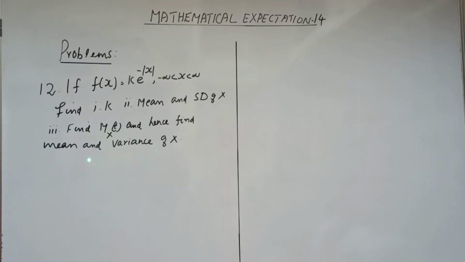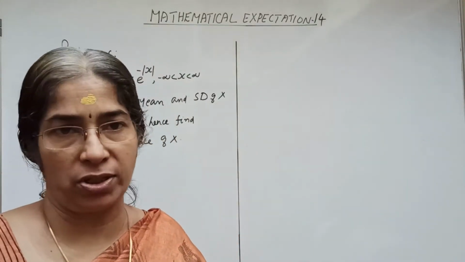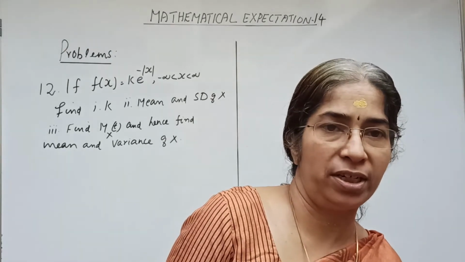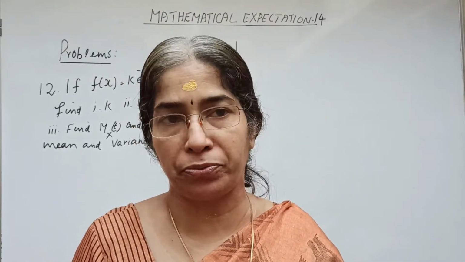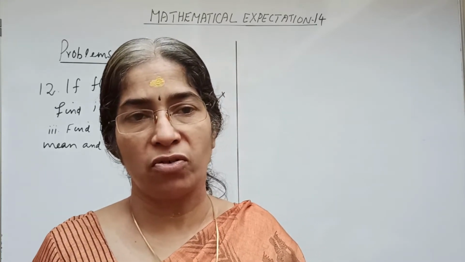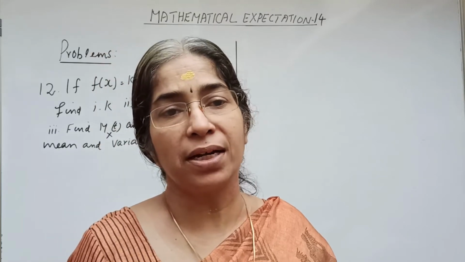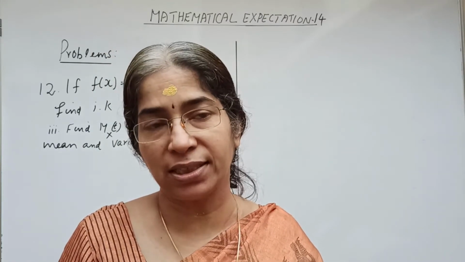We know the constant k is obtained such that integral minus infinity to infinity f of x dx equal to 1. Now we have the formula for expectation of x as integral minus infinity to infinity x f of x dx.